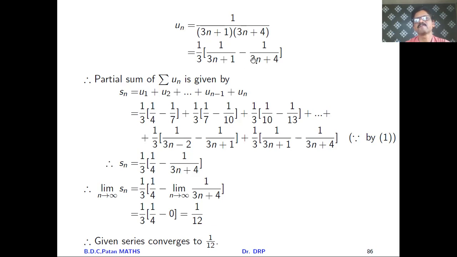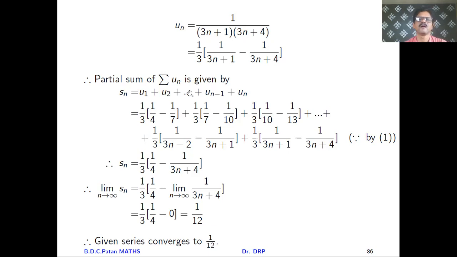Similarly, for the other denominator, put n equal to minus 4 by 3. Except this bracket, the numerator is 1, and the denominator is minus 4 plus 1, that is minus 3. So you get minus 1 by 3 as the value of b.